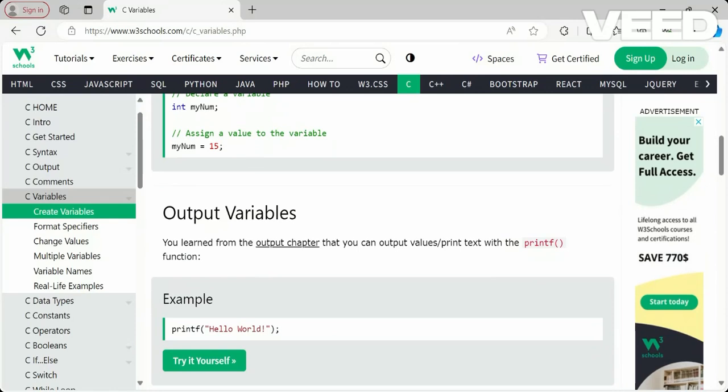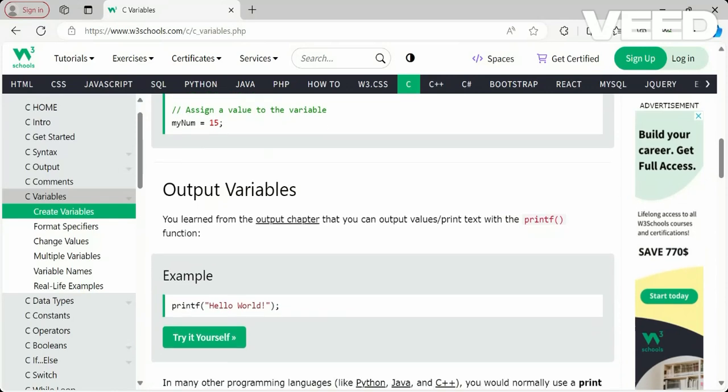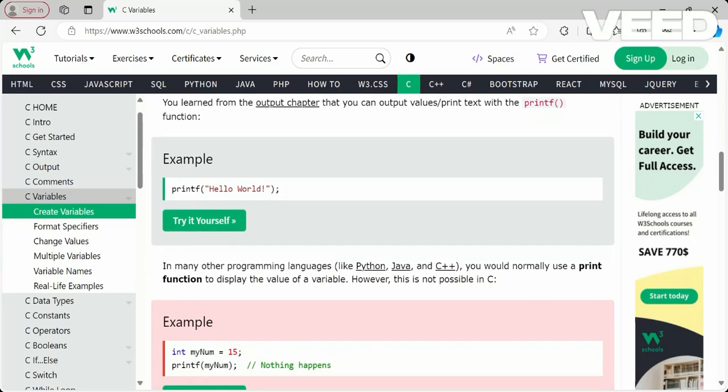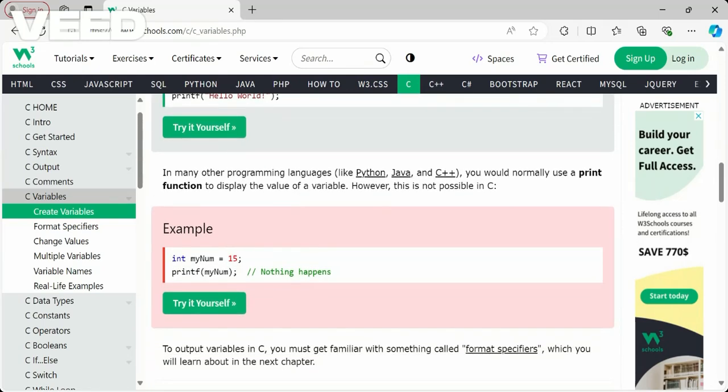So, output variables. We have already seen output variables in printf statements. We have learned the output chapter, right? In that video we saw how to print values in the printf within double quotes, like hello world. In many programming languages like Python, Java, C++, we would normally use the print function to display the value of a variable, but in C it is not possible. We should have printf. In the printing function, if you give a variable name, it will not be displayed.